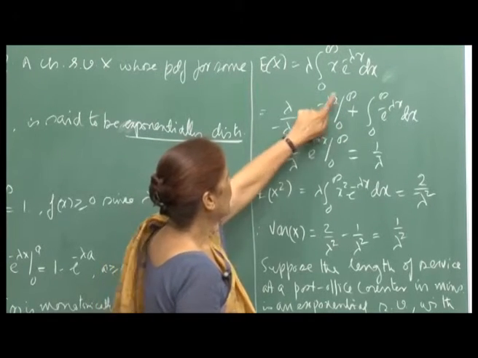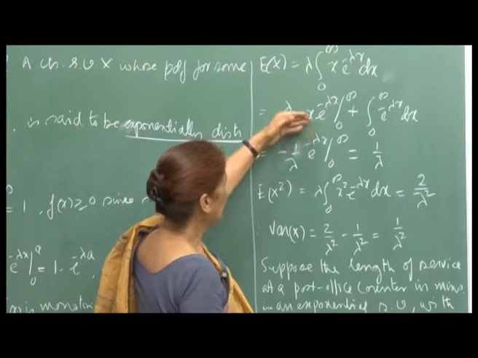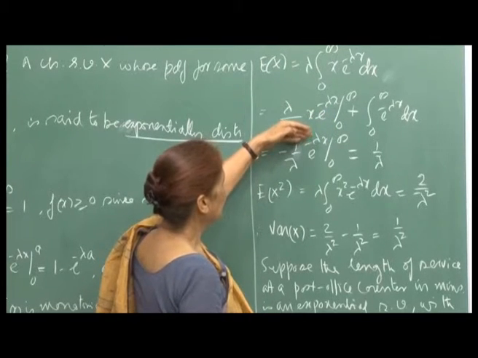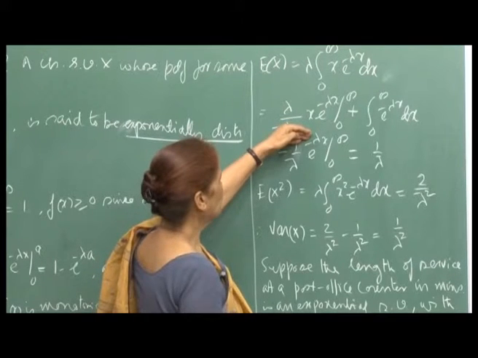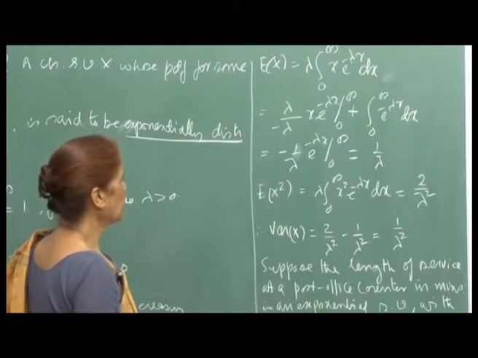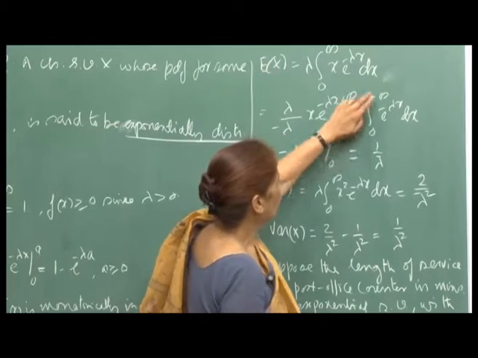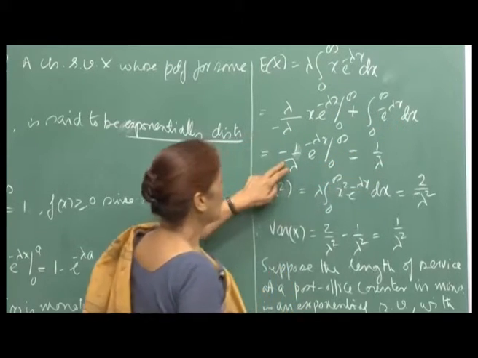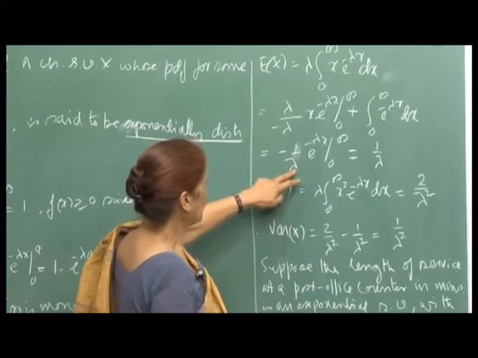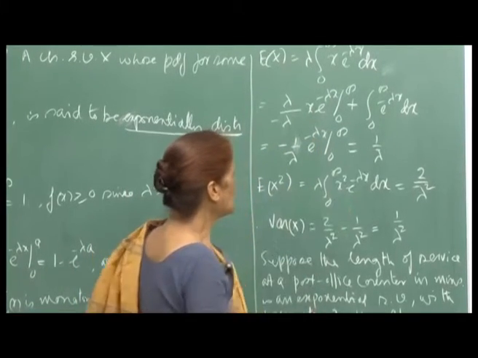At infinity, x upon e raised to lambda x goes to 0, because e raised to lambda x goes to infinity much faster than x does. So, there is no contribution from this term, and you are left with just the other integral. When you integrate minus 1 upon lambda e raised to minus lambda x from 0 to infinity, that gives you 1 by lambda.